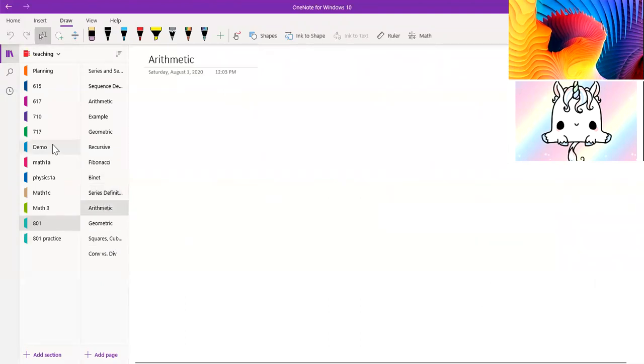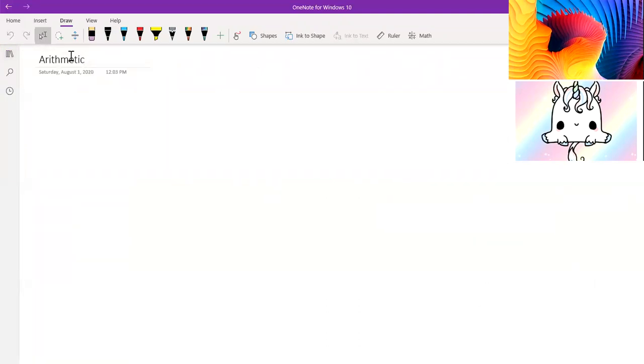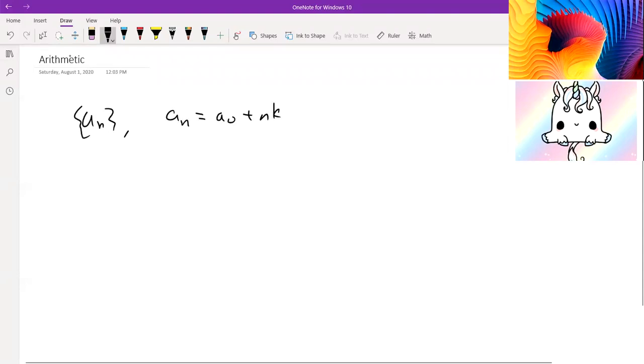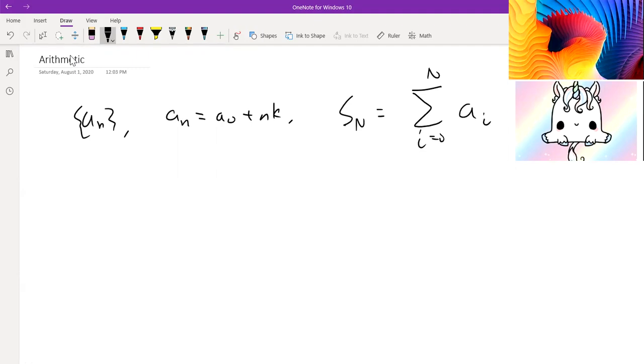And let's talk about arithmetic series now. Arithmetic series are just the sums of arithmetic sequences. So say our sequence an is defined by an equals a0 plus nk. And then our series is therefore Sn equals the sum from i equals 0 to n of ai. And then if we substitute this formula here, we're given the closed form of the sequence, right? This is the closed form of the sequence.